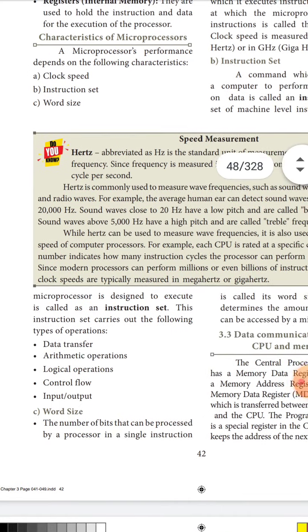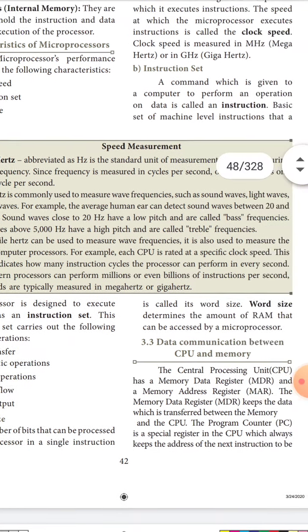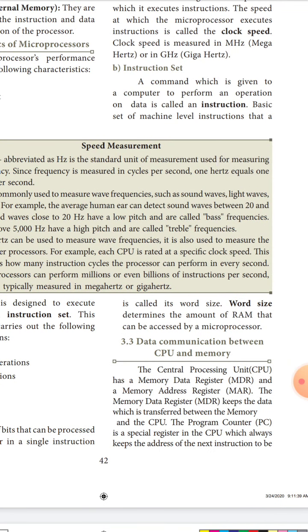What is the word size? The number of bits that can be processed by the processor in a single instruction. The length of the word you store in memory is called the word size. Word size determines the amount of RAM that can be accessed by the microprocessor, that is, how many words it can process at a time.